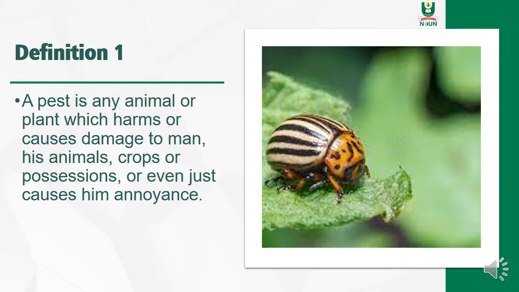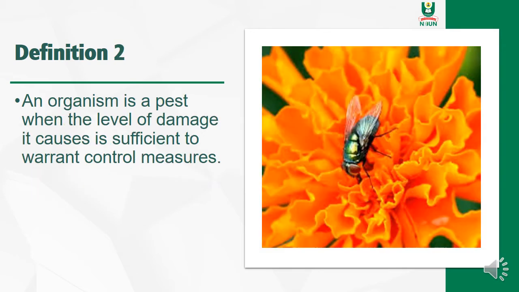Moving on to the second, a pest is an organism when the level of damage it causes is sufficient to warrant control measures. Any organism is called a pest when you see the level of damage and then you try and control it. When you are talking of a very dangerous pest, we are talking of a pest that causes a lot of damage.